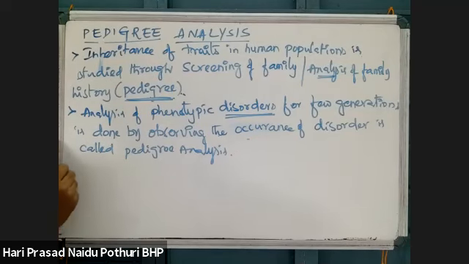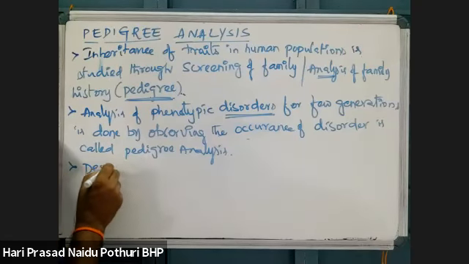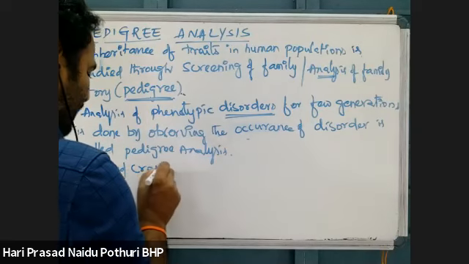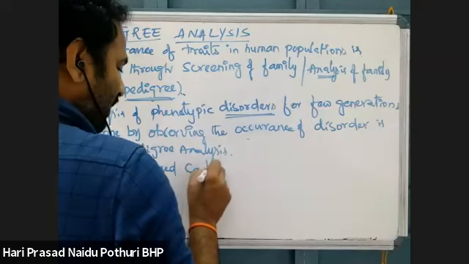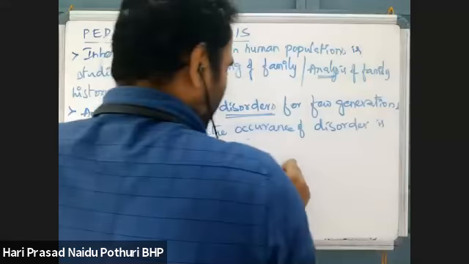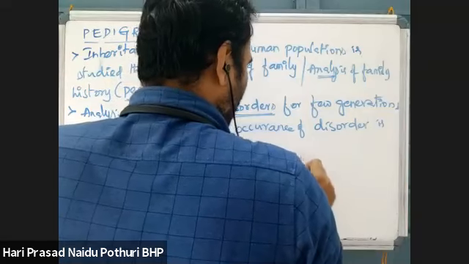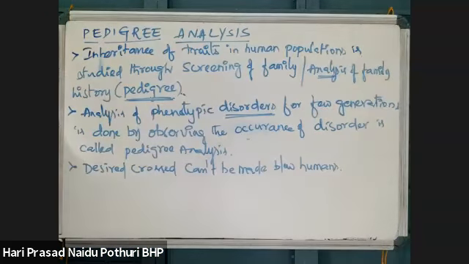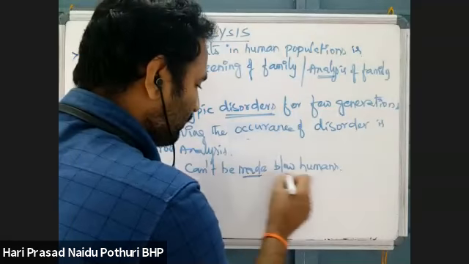Here, why? Because desired crosses cannot be made between humans. In humans, desired crosses are not possible. Why are desired crosses not possible?